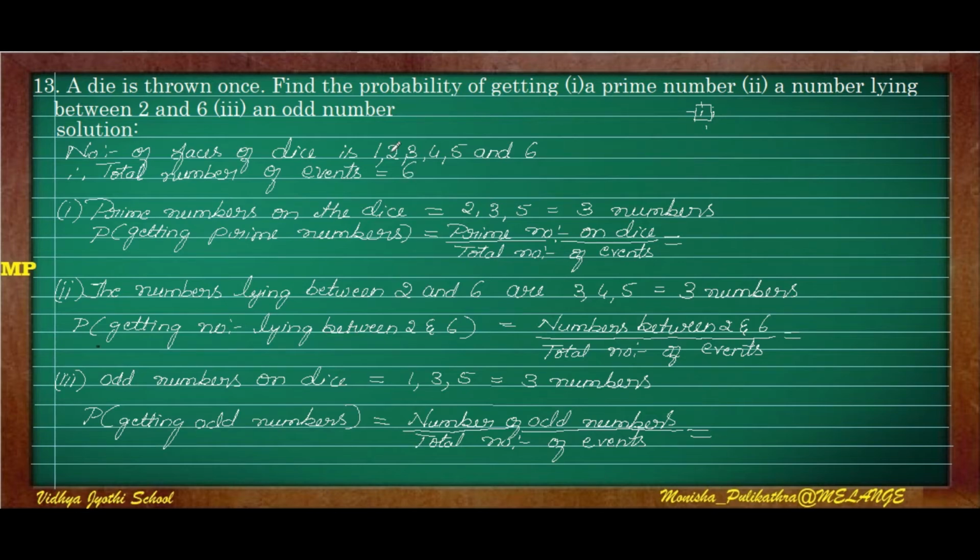So prime numbers on the dice, out of these 6, which are the prime numbers? 2, 3 and 5. 2, 3 and 5 are the prime numbers. So 2, 3, 5, how many numbers are there? 3 numbers. So the prime numbers on the dice is 3 numbers.